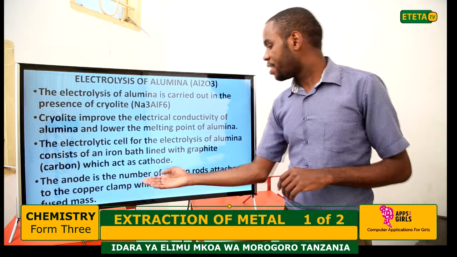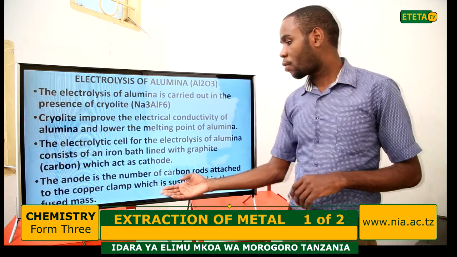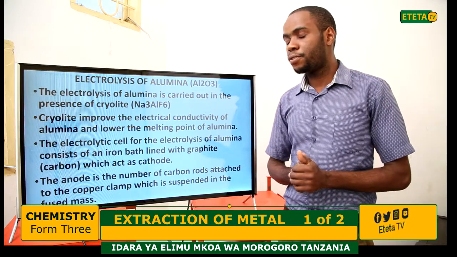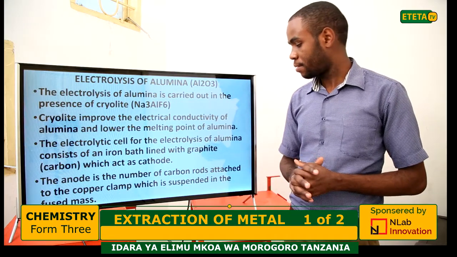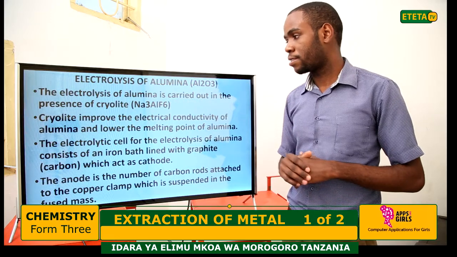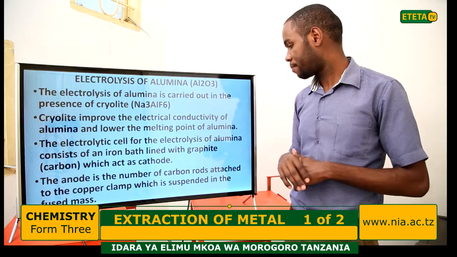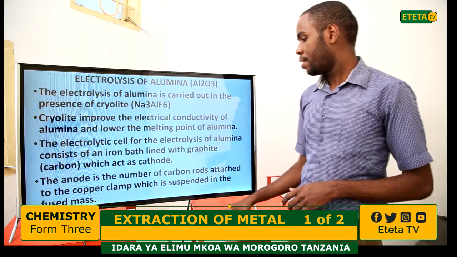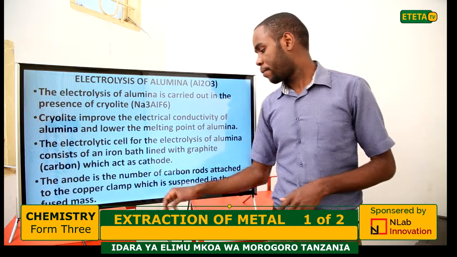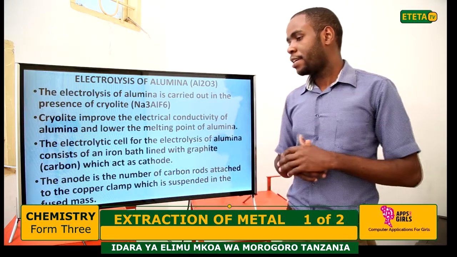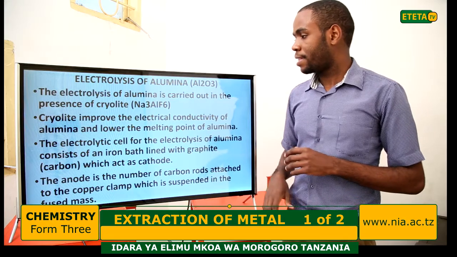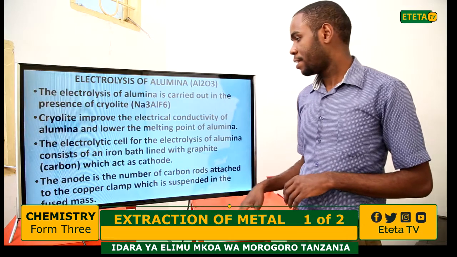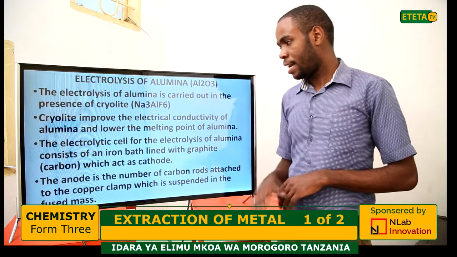The anode is a number of carbon rods attached to a copper clamp, which is suspended in the fused mass, or suspended in the alumina. This graphite carbon, which acts as the cathode, is found at the bottom.